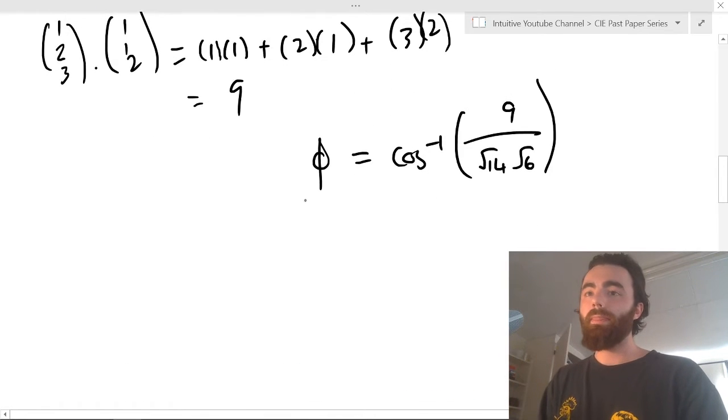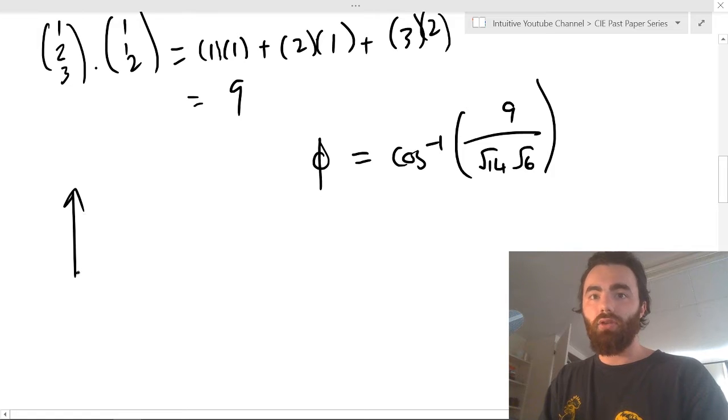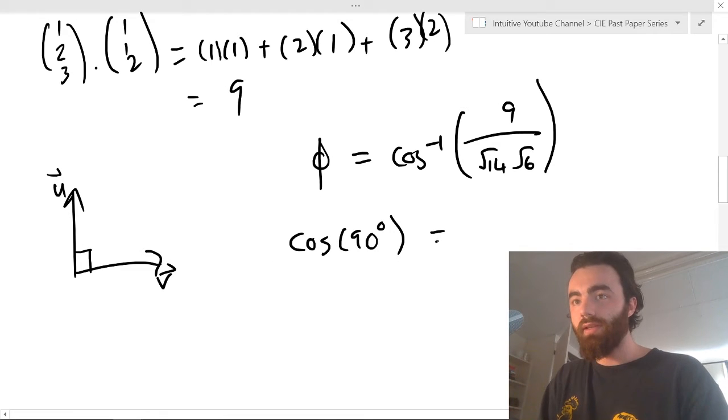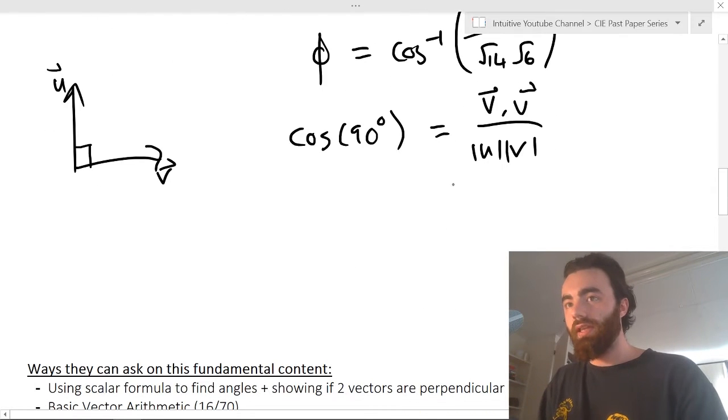Something that will come up is that if the angle between u and v is 90 degrees, then cos of 90 degrees, where we have v dot u over the magnitudes of u and v, is equal to 0, because cos of 90 is 0.